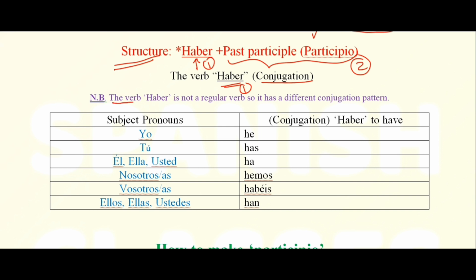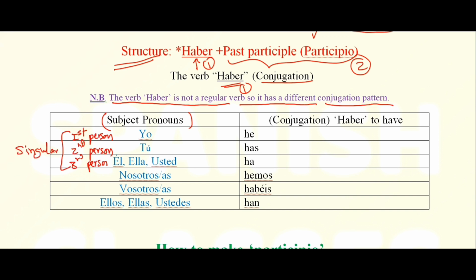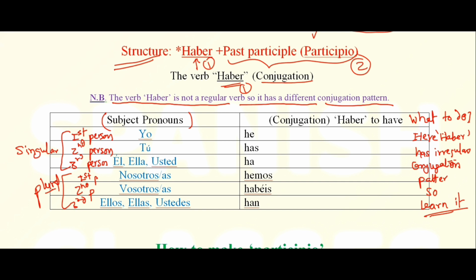Haber is an irregular verb, so you have to memorize and practice the conjugation. As we know about subject pronouns, there are first, second, third person singular and first, second, third person plural subject pronouns. So this agreement is important in order to conjugate haber. What to do? You have to remember this conjugation.